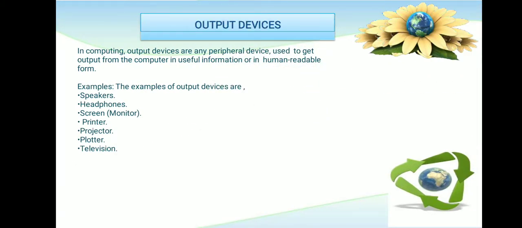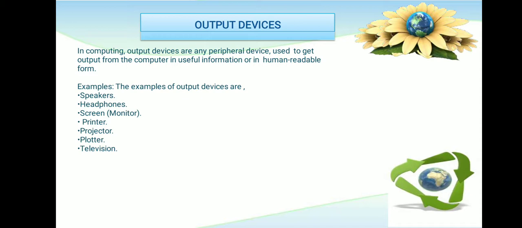Now next is our output device. An output device is a device with the help of which we can get the output, meaning the result. After processing, the result we get is delivered by the output device. In a computer, output devices are peripheral devices used to get output from the computer in useful information or human readable form.